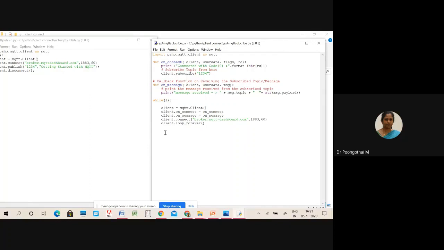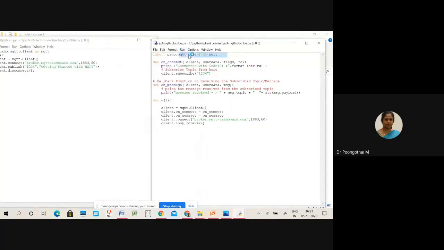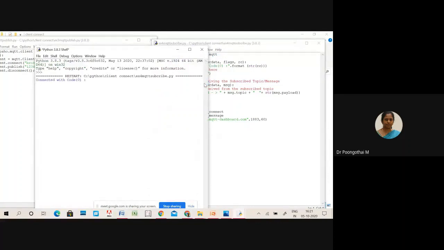So run the code separately. First you run the publish code, and next the subscribe code. Once the topic 1, 2, 3, 4 is subscribed, whatever message is available in the code will be reflected in this window. It will take some amount of time to receive the message from the broker.